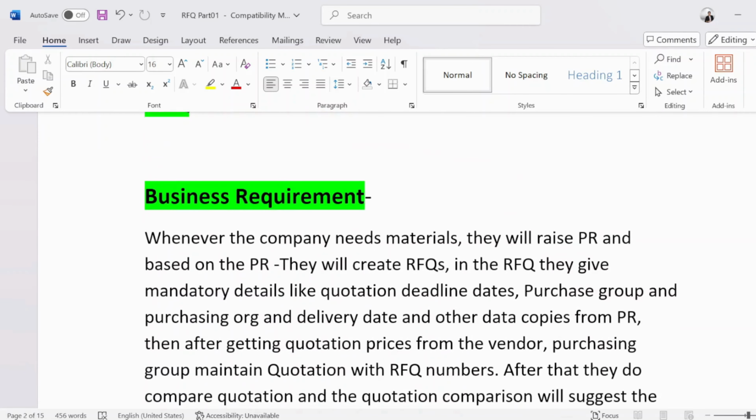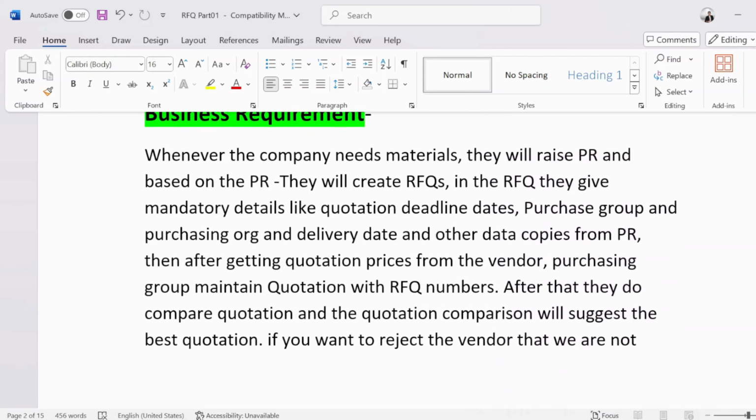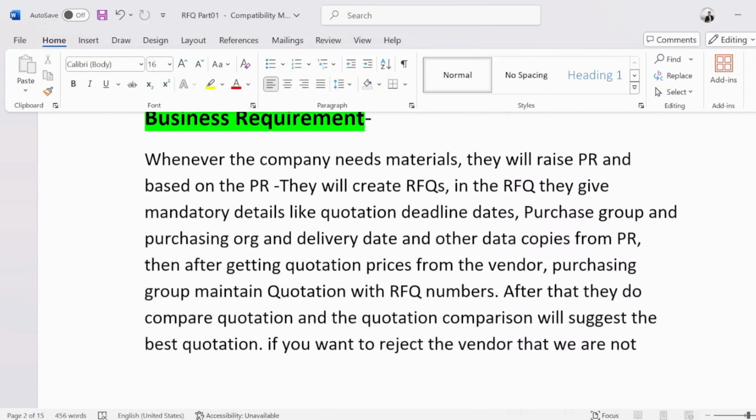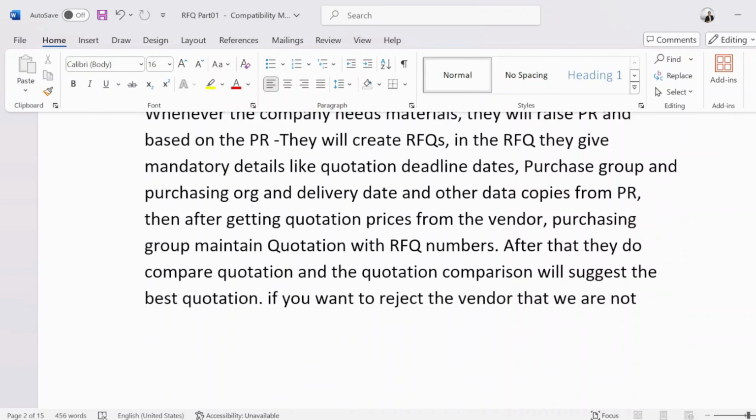If I talk about the business requirement, like in an interview, if the interviewer asks you what's the business requirement for request for quotation, how are you going to answer that? Whenever the company needs material, they will raise a PR, and based on the PR they will create an RFQ, request for quotation. In the request for quotation they give mandatory details like quotation deadline dates, purchasing group, purchasing org and delivery date, and other data copies from the purchase requisition.